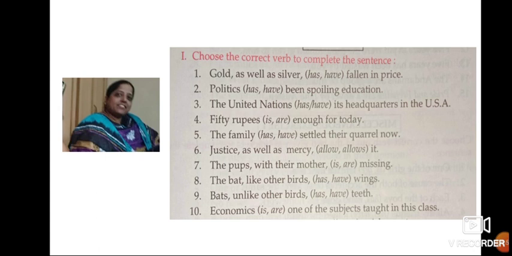Politics has been spoiling education. Okay. United States has its headquarters in the USA.